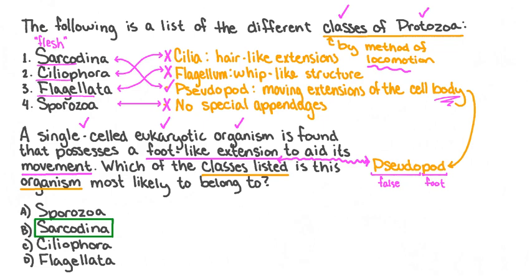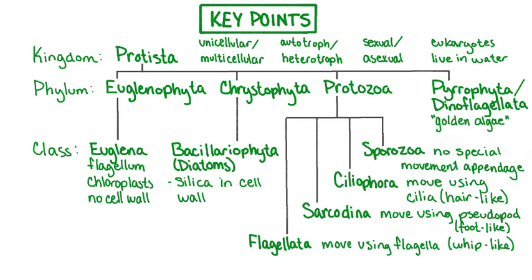Next, we'll wrap up our lesson by reviewing what we've learned. In this video, we learned about the Protist kingdom. Protists are eukaryotic organisms that live in water or on moist surfaces like soil. Otherwise, protists vary widely. Protists can be unicellular or multicellular. They might be autotrophs, mixotrophs, or heterotrophs. Some members of the Protist kingdom reproduce sexually, some reproduce asexually, and some are able to use both. We also learned about 4 phyla of the Protist kingdom, and we learned about various classes of organisms within these phyla.